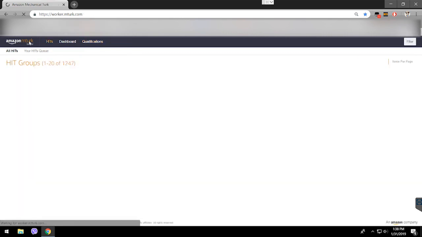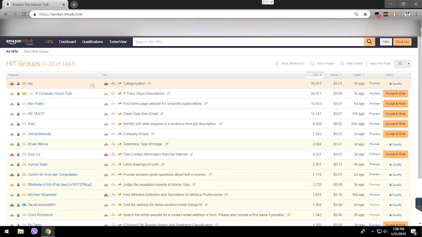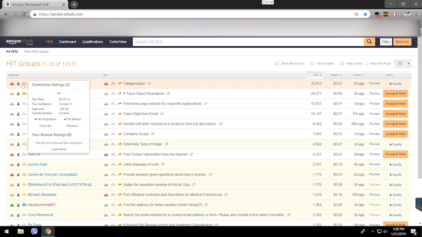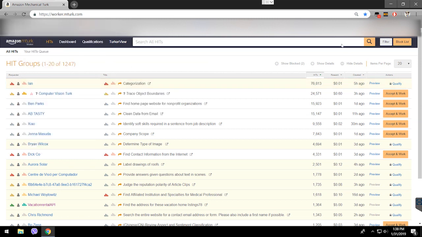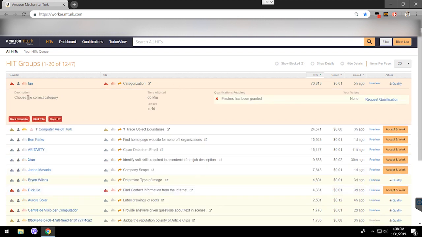We go through the homepage again. Okay, basically when you register your account and log in, you're not gonna see these little graph icons. These are scripts that you install to the website. What you're gonna see is just the requester name, the job name, and also other details on the right side. Okay, so if you click on one of the jobs like this, it gives you details: description, choose the correct category, time allotted, expires in.